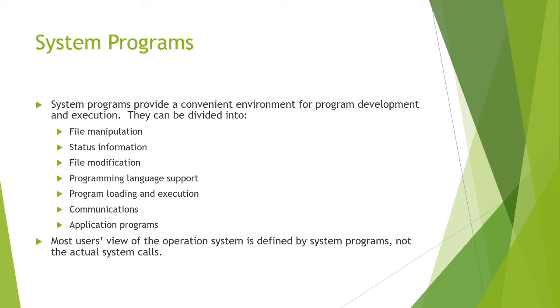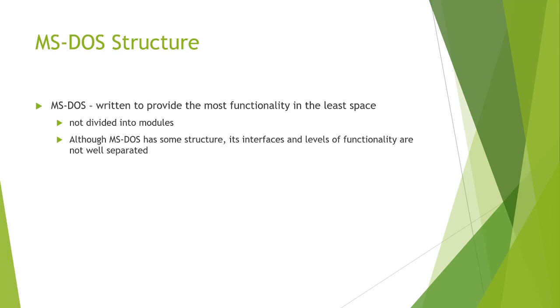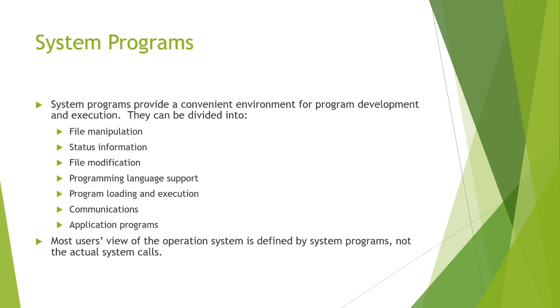Some of them are simply user interfaces to system calls, others are more complex. So they can be divided into the following categories: file manipulation, status information, file modification, programming language support, program loading and execution, communications, and application programs. Most users' view of the operating system is defined by system programs, not the actual system calls. So we will discuss each one in detail.